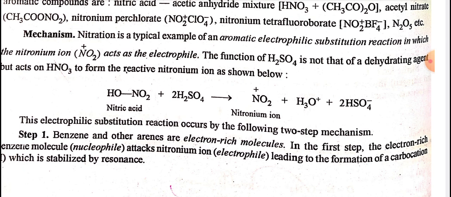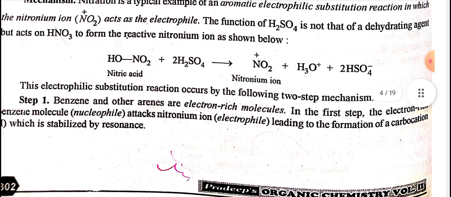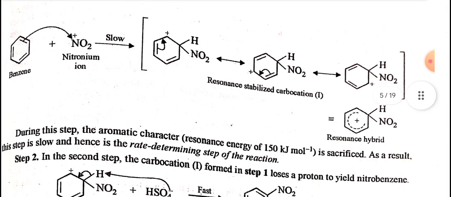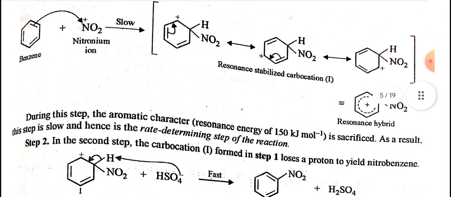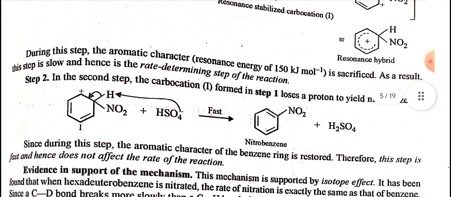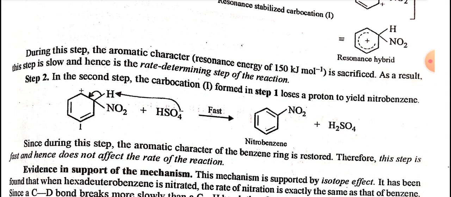Benzene and other arenes are electron-rich molecules. In the first step, the electron-rich benzene molecule, the nucleophile, attacks the nitronium ion electrophile, leading to the formation of a carbocation which is stabilized by resonance. Accordingly, benzene attacks the nitronium ion, and this step is slow, followed by the resonance-stabilized carbocation and finally the resonance hybrid. During this step, the aromatic character, that is, the resonance energy of 150 kJ, is sacrificed. As a result, this step is slow and hence is the rate determining step of the reaction.